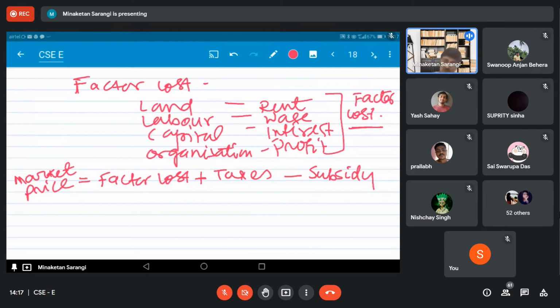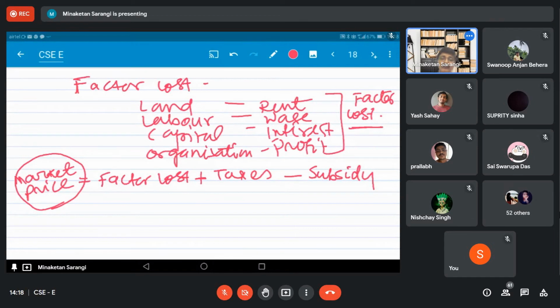Now, while discussing the GDP, we'll take only the market price. Now, why will we take the market price? We say GDP is the value of all final goods and services produced.